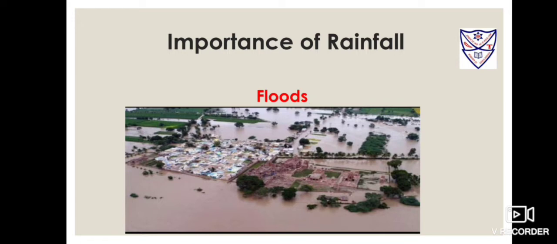Flood washes away the top layer of the soil, resulting in soil erosion. Rain also affects the animals living in the soil. When flood water recedes, there is a fear of spreading diseases like cholera, dysentery, diarrhea, malaria and dengue. So flood affects the economy of a country due to diseases, loss of life and property.